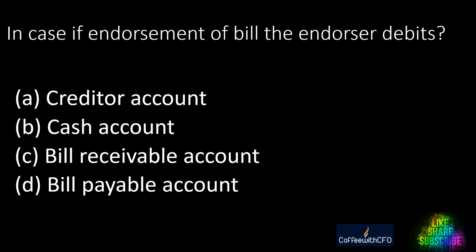In case of endorsement of a bill, the endorser debits what? A, creditor account. B, cash account. C, bill receivable account. D, bill payable account. I repeat the question. In case of endorsement of bill, the endorser debits what? A, creditor account. B, cash account. C, bill receivable account. D, bill payable account. And the right answer is creditor account.